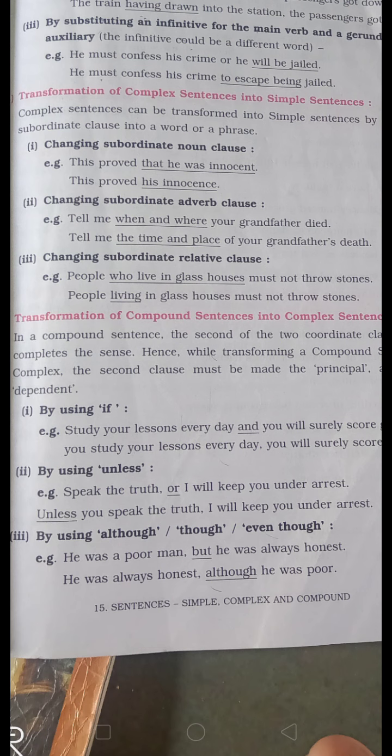Then by using although, though, or even though, we can use although, though, or even though while changing compound into complex. He was a poor man, but he was always honest. He was always honest although he was poor. Whichever of although, though, or even though is suitable there, we can use. Like this way, transformation of compound into complex sentence.